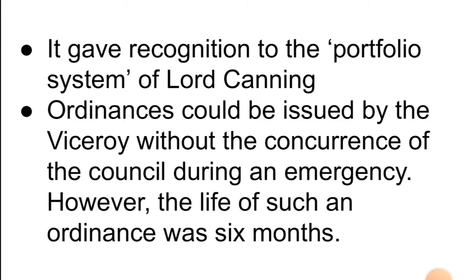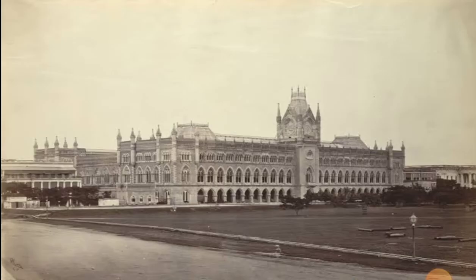So this was what the portfolio system of Lord Canning was. Ordinances could now be issued by the Viceroy, that is Lord Canning, without the concurrence of the council during an emergency. So if there was an emergency, an ordinance could be issued by the Viceroy, and the life of such an ordinance was 6 months.